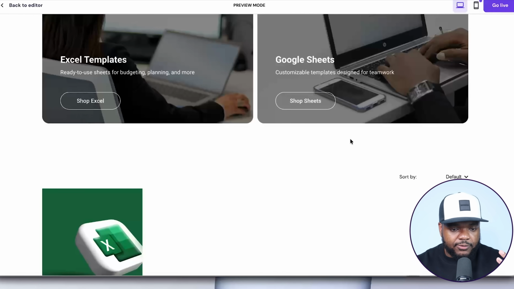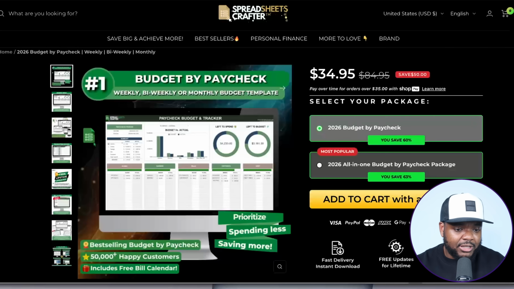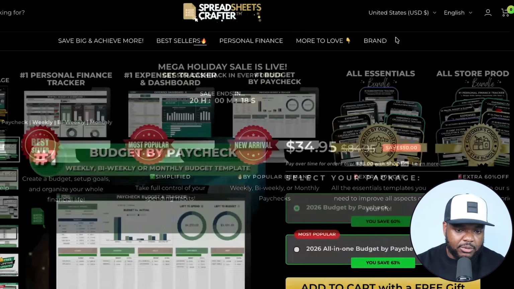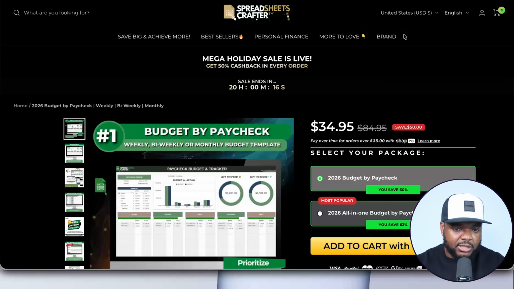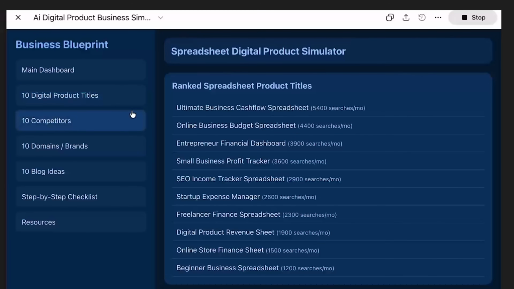And the beauty of this new model of ChatGPT, because it's able to work a lot quicker, a lot faster, and it's able to build this specific digital product. If I wanted to list multiple, like all of these other examples that I've shown you, I'm going to be able to literally create other spreadsheets and get them listed on this site because there's not going to be any limits.